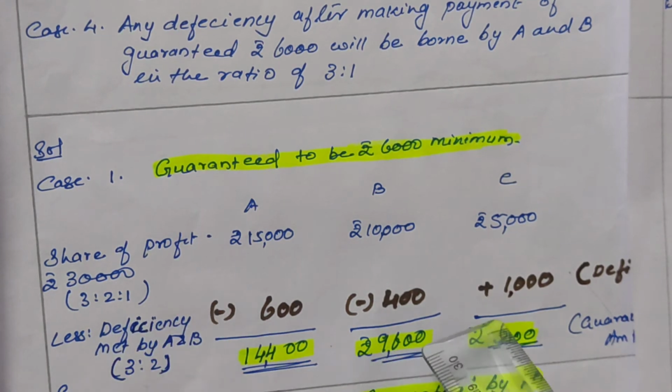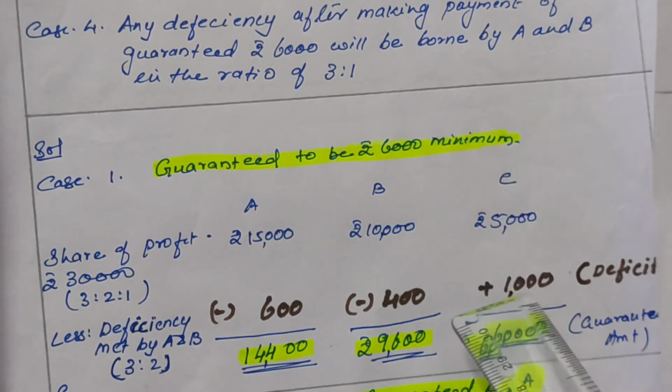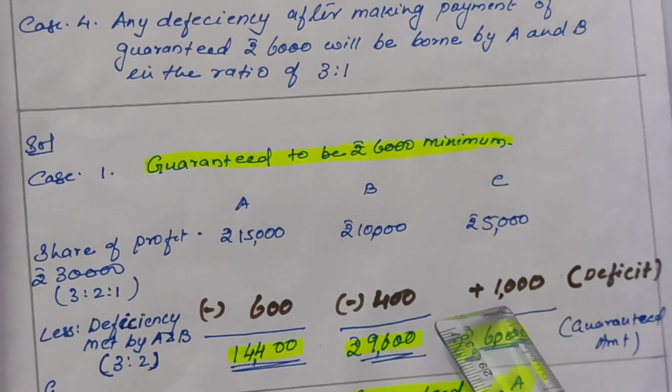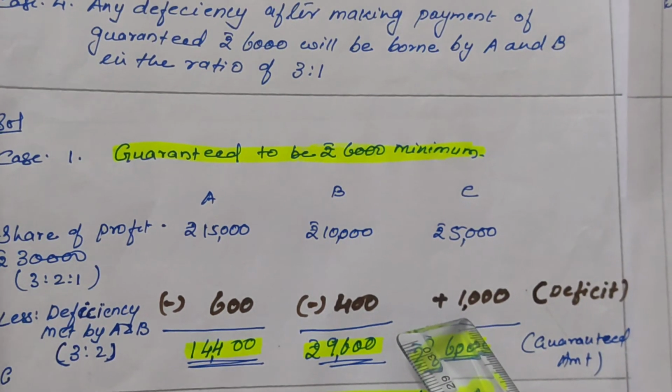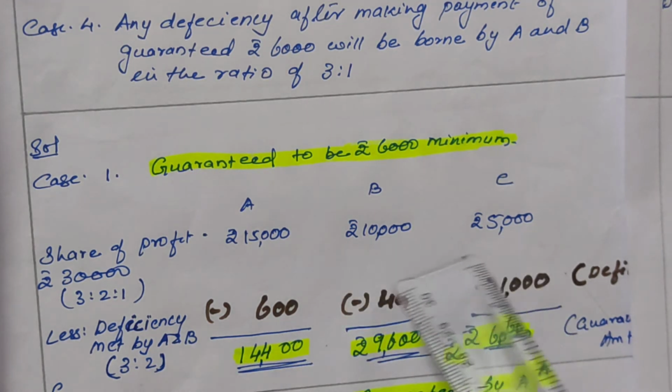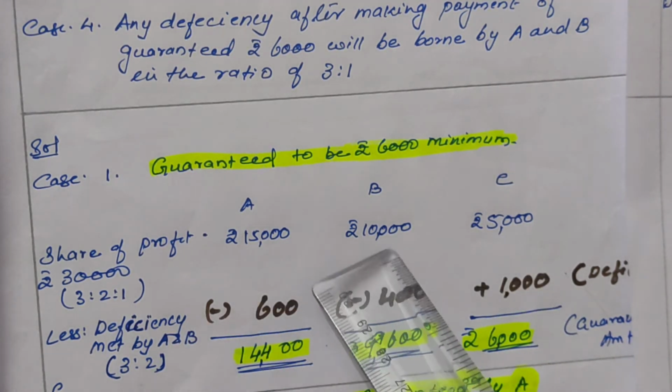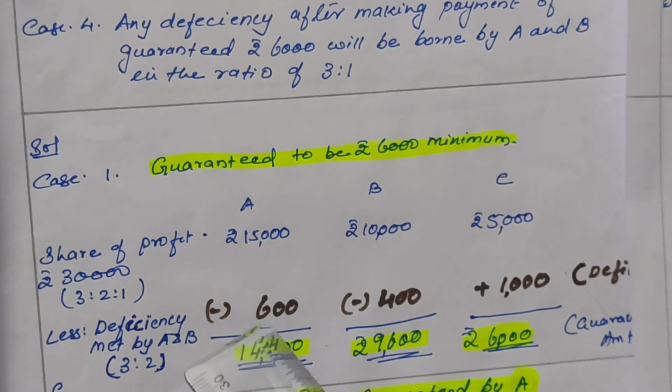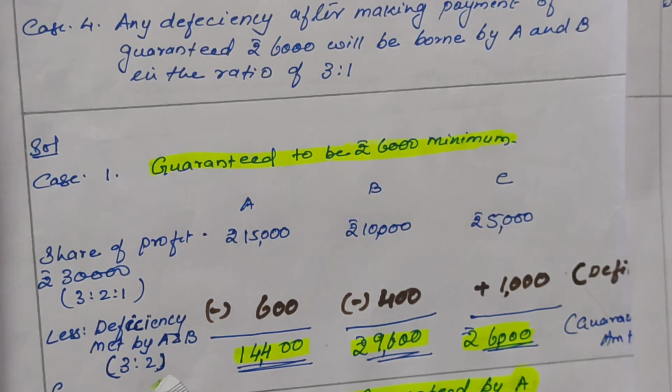ratio. So how much do we have to give? 6,000 minus 5,000, that is 1,000. This is the deficit. This deficit will be given to C by A and B in their profit sharing ratio. Since no agreement is given, they will share this in their profit sharing ratio.